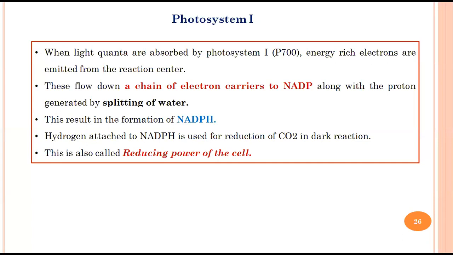Please note it down: cytochrome, CYT and chrome. These are nothing but iron-containing compounds which help in the transport of electrons. Okay, so this electron which is emitted from the photosystem will be taken up by the electron carriers and finally